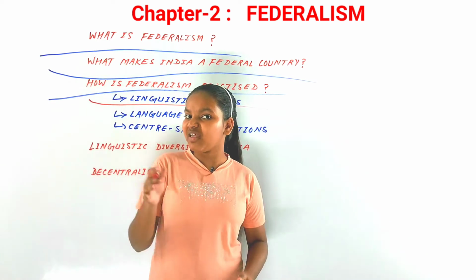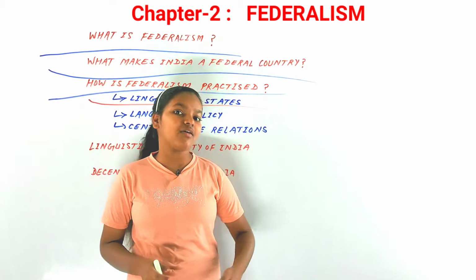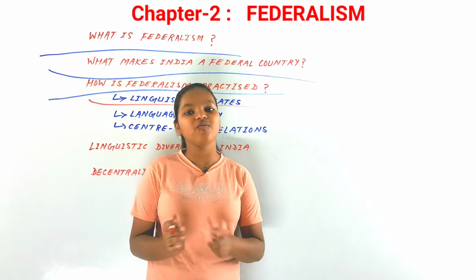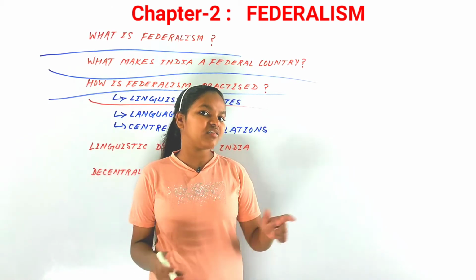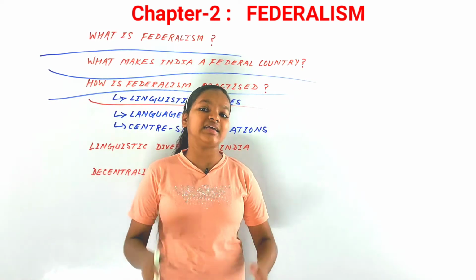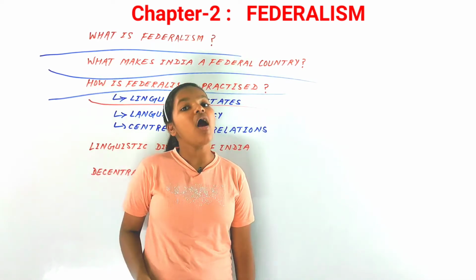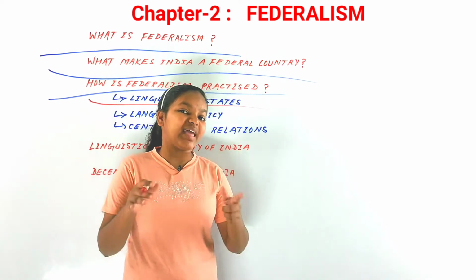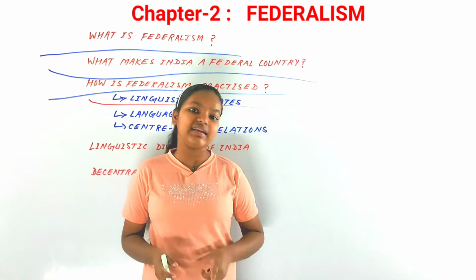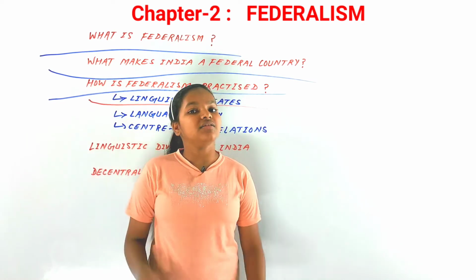And not just on the basis of linguistic differences, they were also created on the basis of cultural differences or ethnicity, like states like Jharkhand and Nagaland. These states have been formed on the basis of ethnicity or cultural differences. So you could say that in India a lot of states have been created, many of them on the basis of linguistic differences. The first ever state that was created in India on the basis of linguistic differences was Andhra Pradesh.